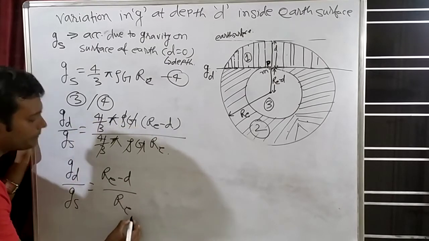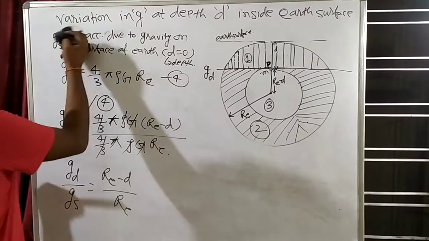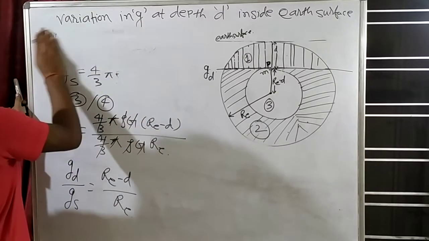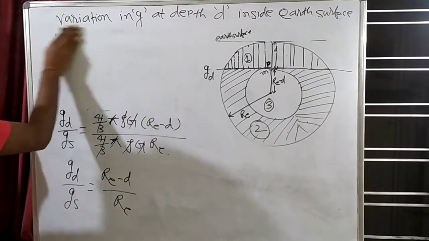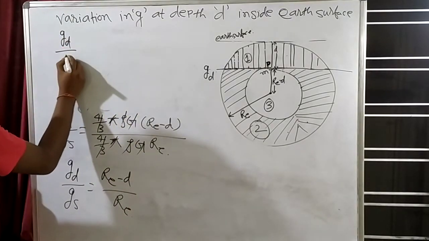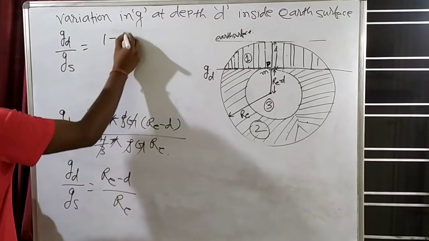Can we write up to this? Now see, can we write that g_d by g_s is equal to 1 minus d by R_E?